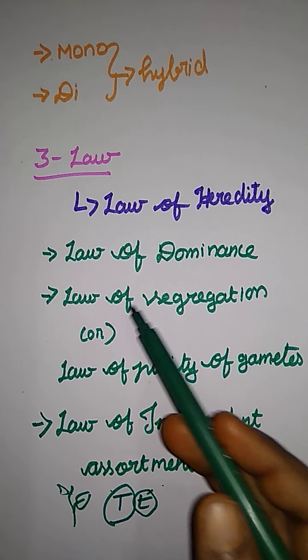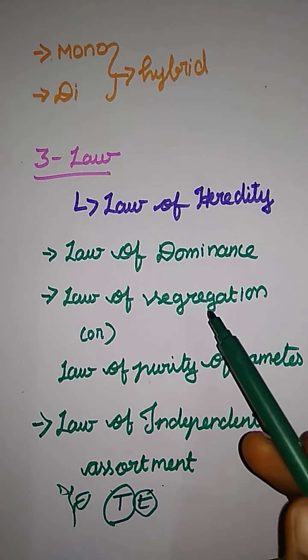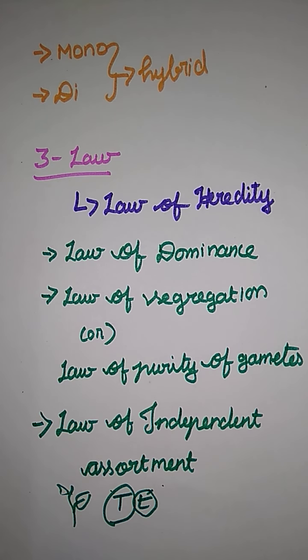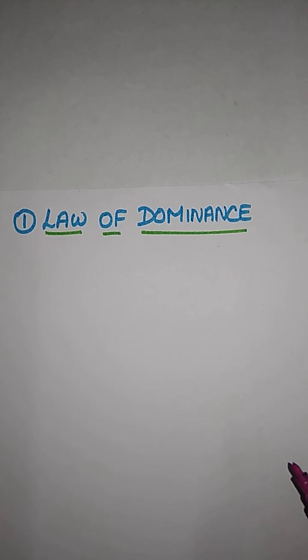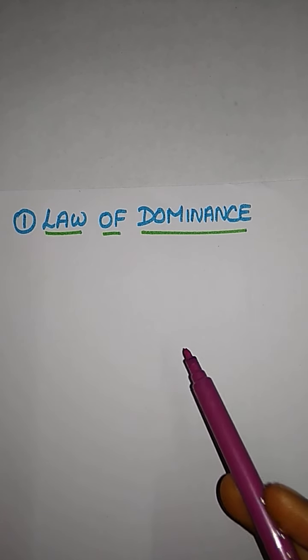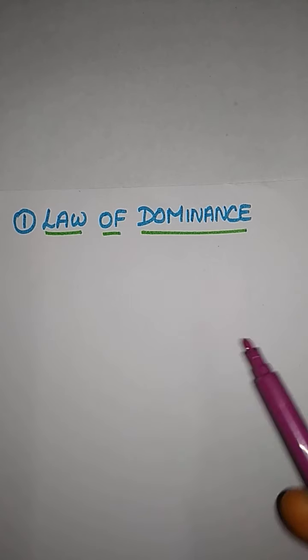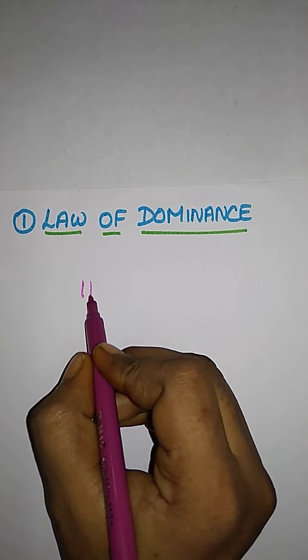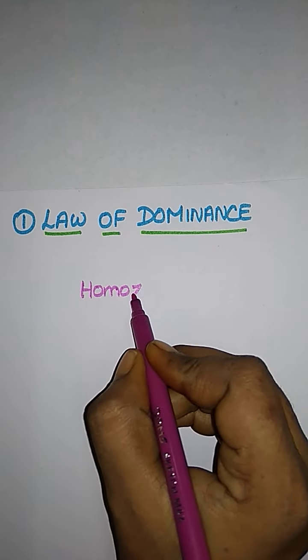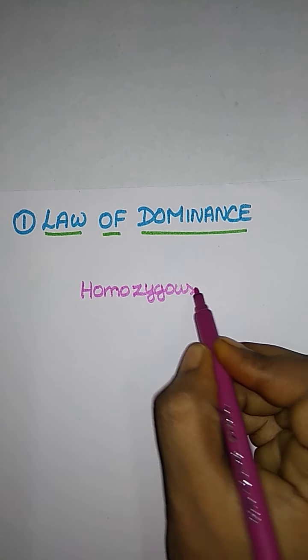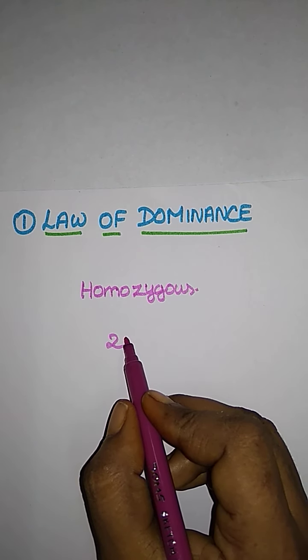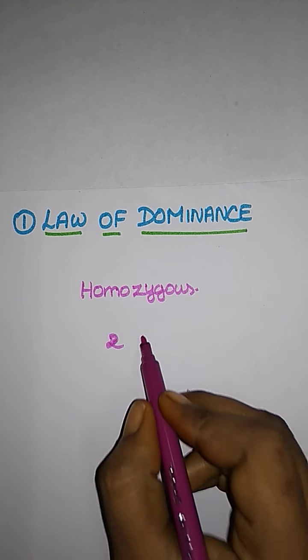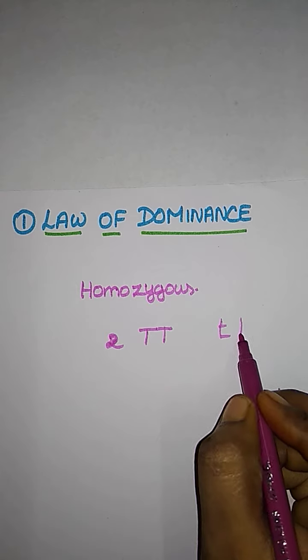That is the independent assortment. Let me see them one by one. What is the law of dominance? What is the law of segregation? And the law of independent assortment. Let me see the first thing, the law of dominance. Here the first law of Mendel is the law of dominance. The name itself has the meaning, right? Law of dominance means the dominant character expresses itself. First, take two homozygous individuals. What is homozygous? They have the same traits, for example capital T or small t.